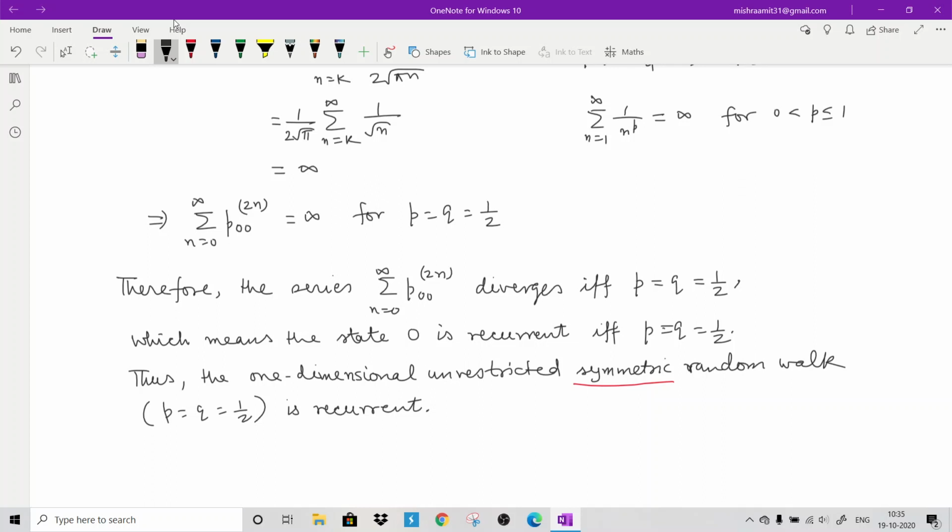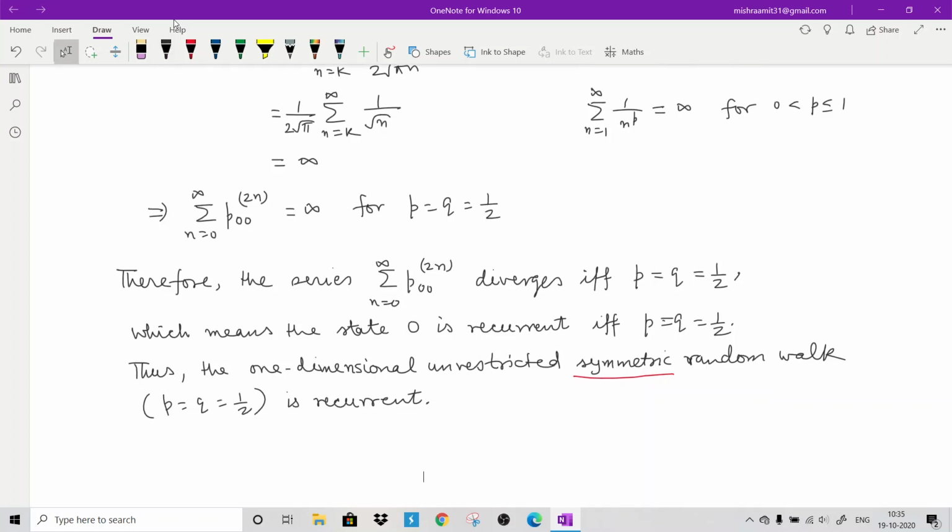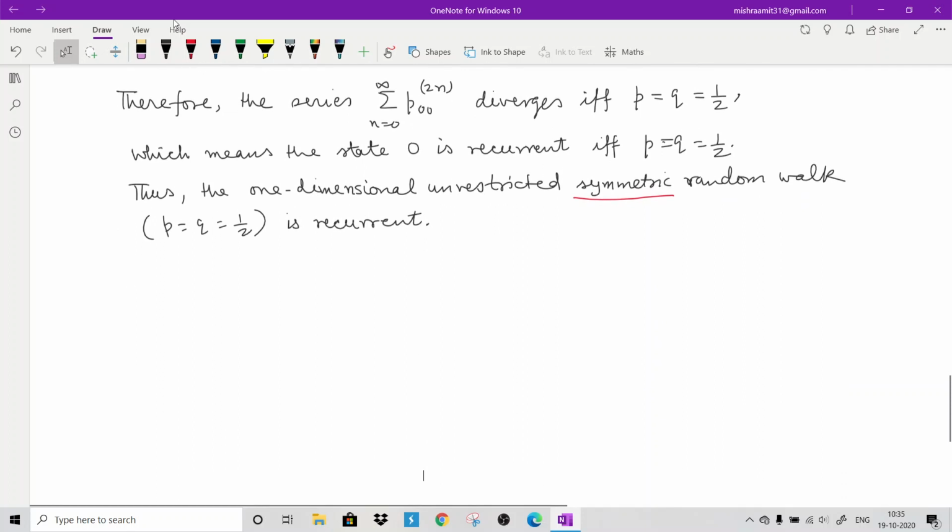States being transient means there is a positive probability that an object starting from the origin will never return to origin. So what does it mean? It will go either up to plus infinity or up to minus infinity. That can be shown. So this was the one-dimensional symmetric random walk.